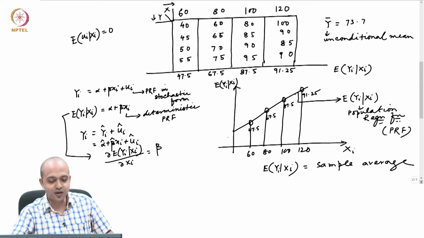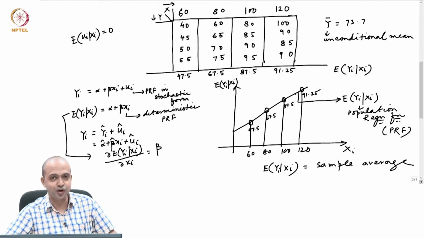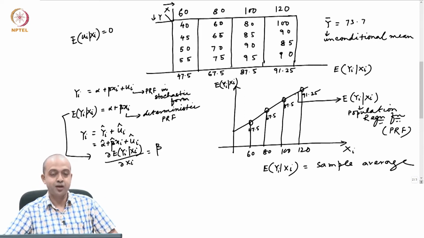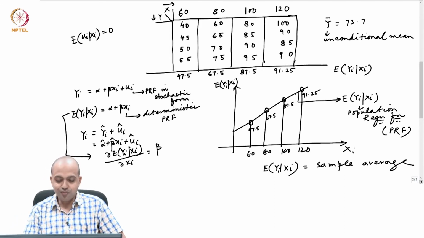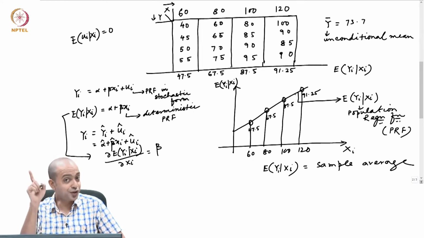So that average line itself indicates the features of an average individual who is completely different from the actual individual. That is why you see from the diagram, when my income is 60, my model says the consumption should be 47.5, and that consumption is for that average individual.